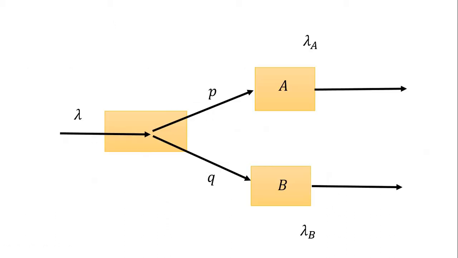Now let us go back to the diagram. Think of this as the restaurant and this as the gas station. Most of the cars which arrive at the restaurant will not stop at the gas station. Cars go for refueling at the gas station with probability 0.25, and not stopping at the gas station has probability 0.75.